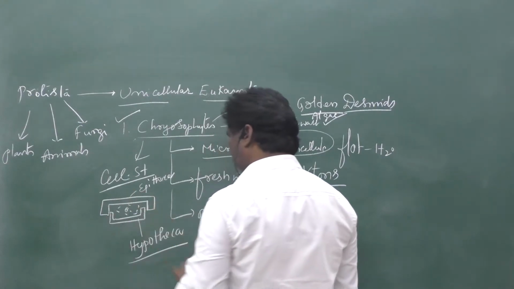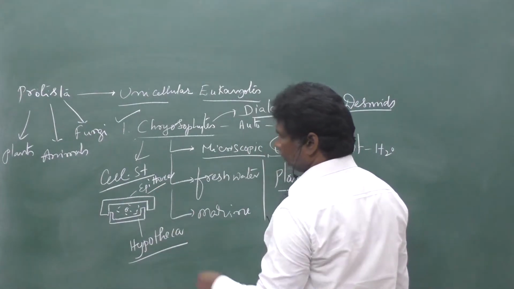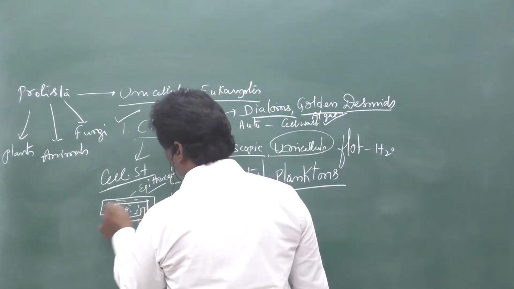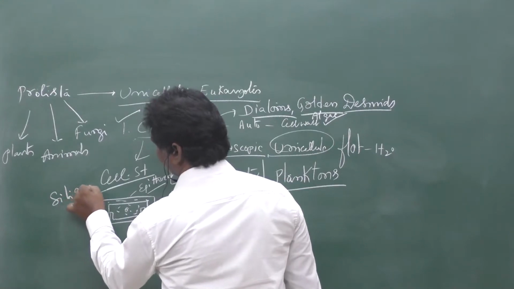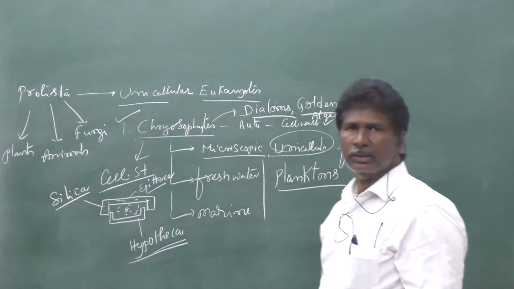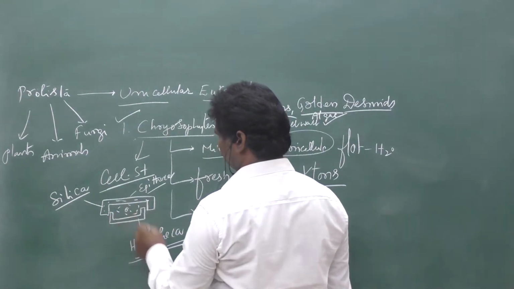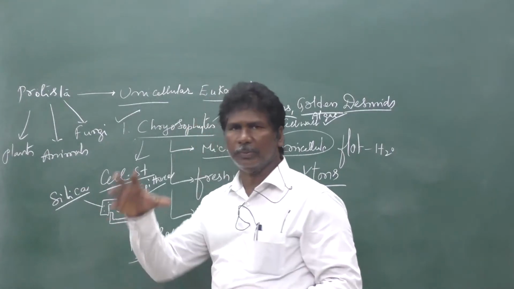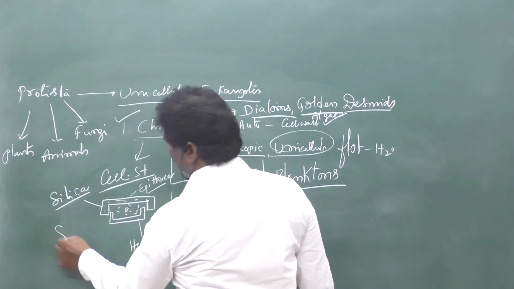Unicellular, uninucleate. The cell wall contains silica crystals. The hypotheca fits into the epitheca, or the epitheca fits into the hypotheca, just like a soap box.